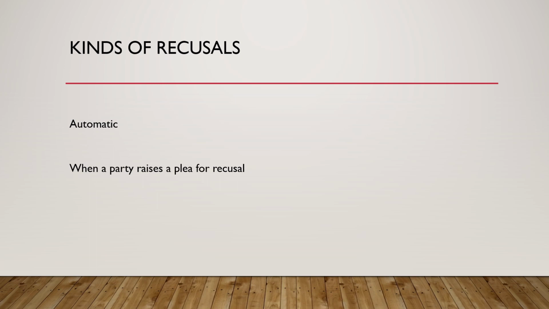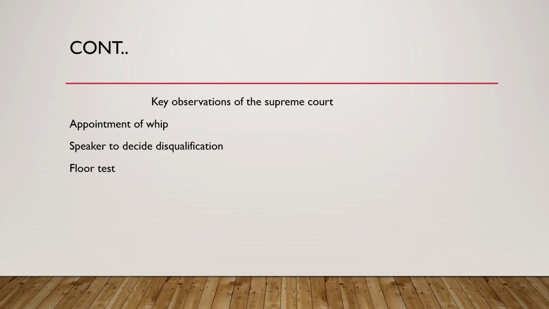By recusal we mean, in layman's language, that the judge replaces himself, or we want somebody else to hear our case. We feel that he has some personal interest or this plea is against him. So these are the two kinds of recusals which we need to know: automatic, and when a party raises a plea for recusal.